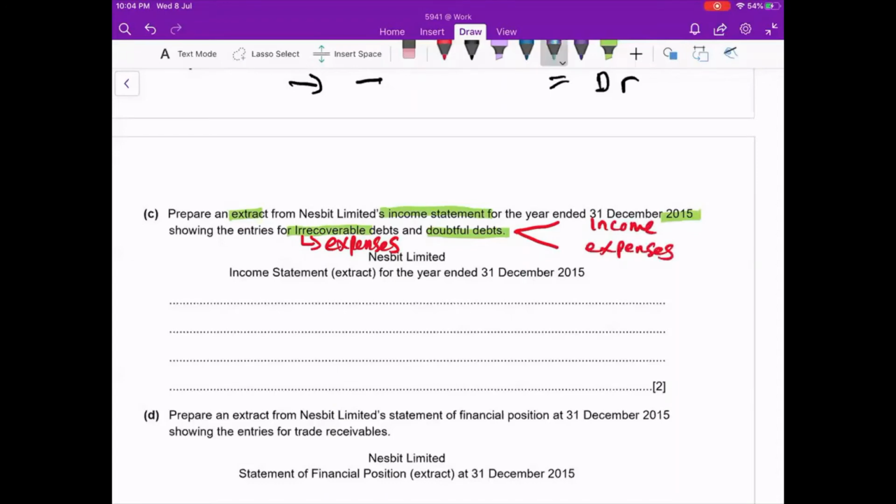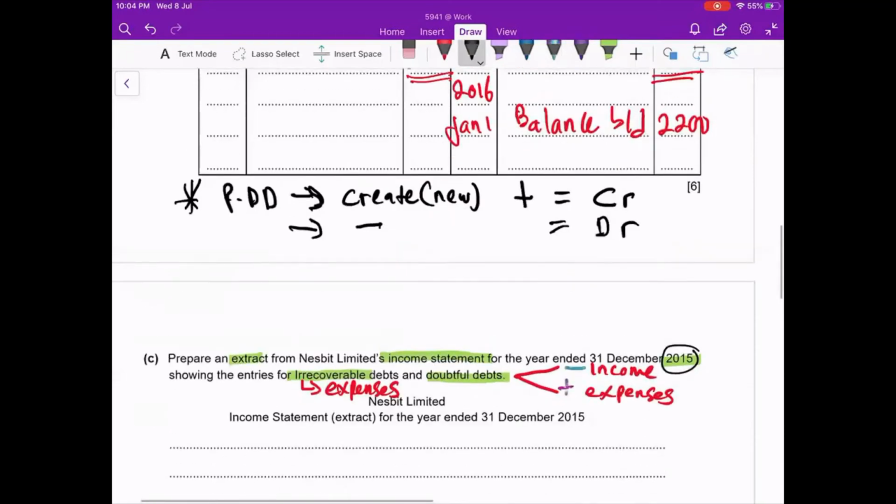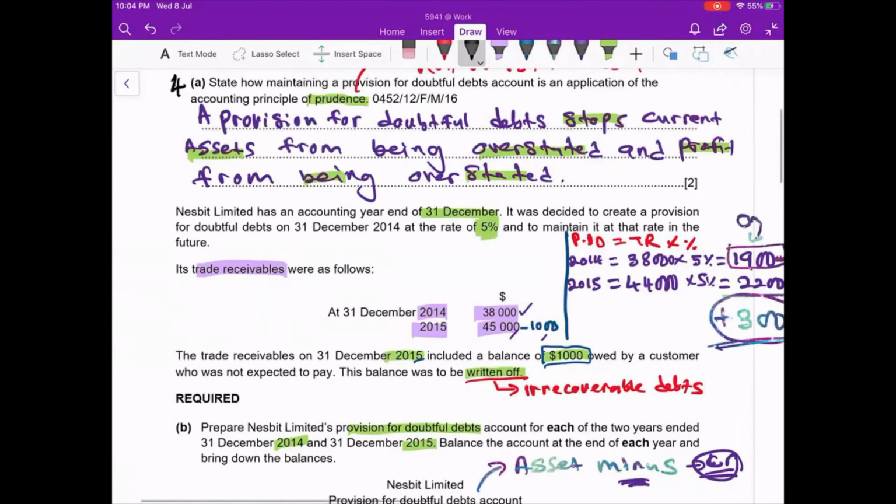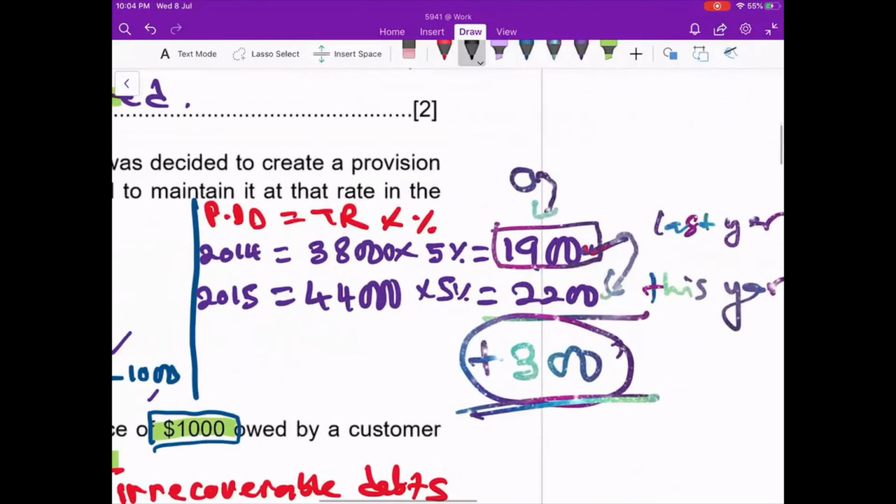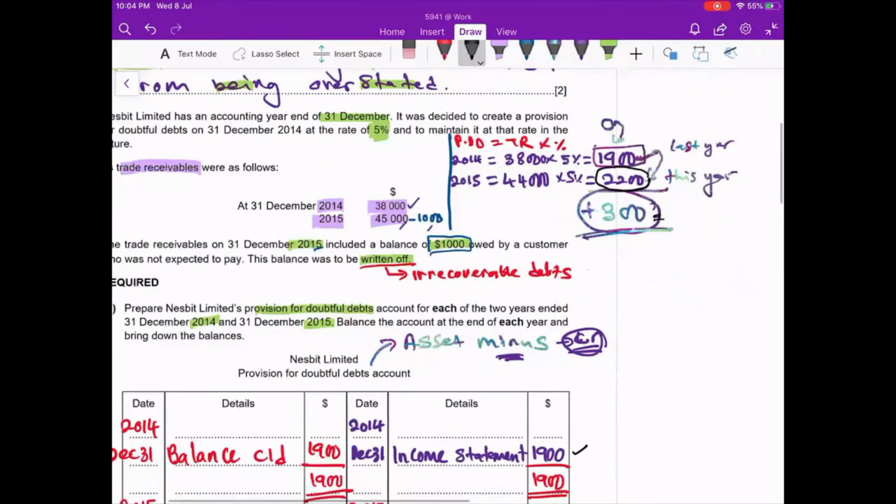So now I want to know when the doubtful debt will become income. Whenever your provision for doubtful debt decreases, it will be recorded as income. Whenever your provision for doubtful debt increases, then we record as expenses. And now we are doing accounts for 2015. So can you go up and check for 2015? Your provision for doubtful debt increased by 300. So we're going to write the 300 in our account.